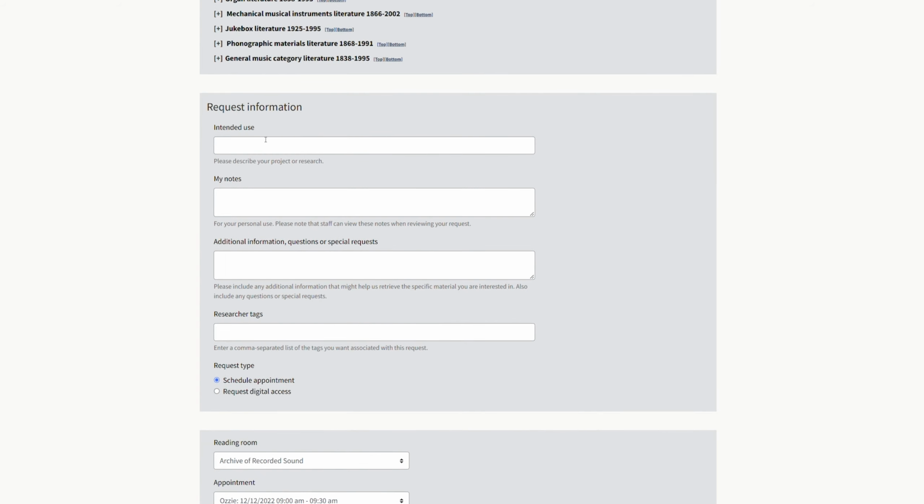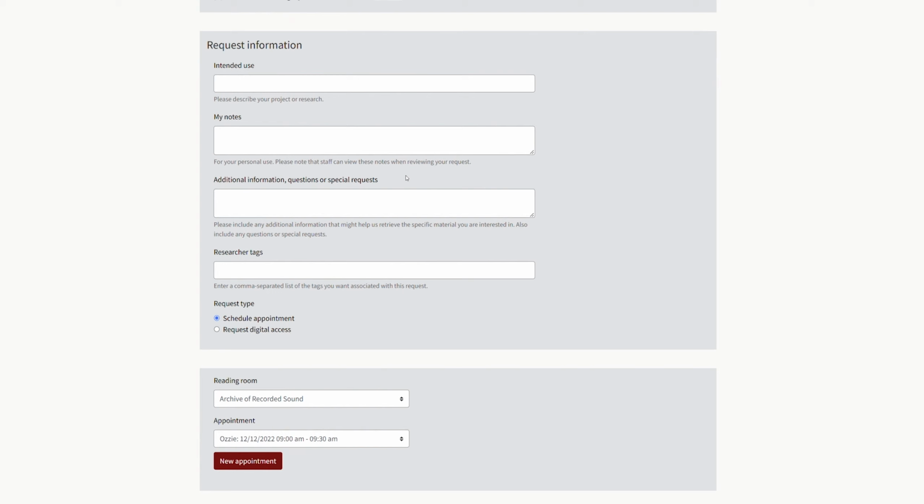Intended use: you can describe what you're going to do with it. This can be useful for your own reference and also for our reference, so we can provide better service. You can fill out My Notes, which is for your personal use. We can see these notes, but they're really to remind you of why you requested it.